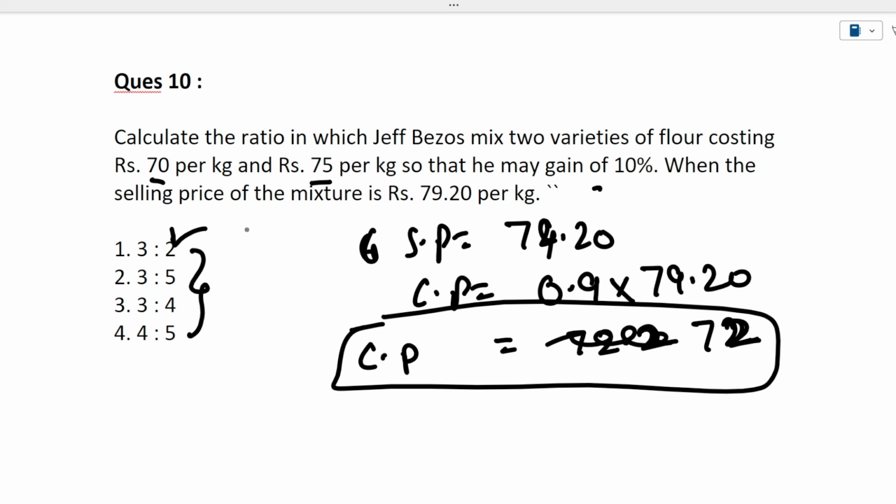This is how you can save your time in the actual exam also, because in every other option the quantity of the second flour is greater than the quantity of the first flour. So these are not correct options, because we have seen that the cost price lies towards the smaller, cheaper one, 70 per kg. This is how you have saved a lot of time, just by eliminating the wrong options and choosing the remaining one option. So this is the correct option here. I hope this question is clear to you. It was a very good understanding of how you have to eliminate the rest of the options before selecting. Okay, so now let's move towards the next question.